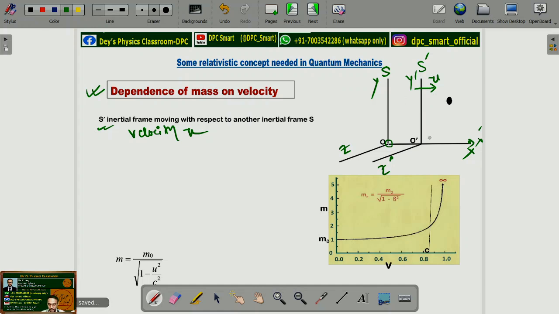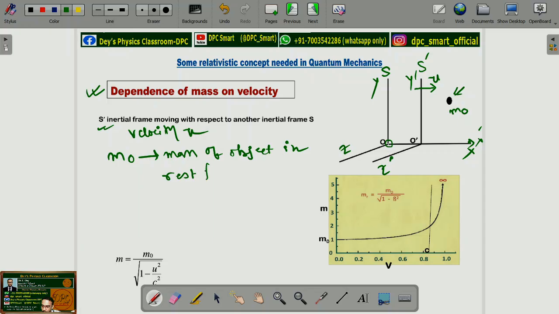And let us consider an object which has a mass of m naught, or rather we can say its rest mass m naught, with respect to S prime frame, and it is present in S prime frame at rest. So m0 is the rest mass of the object in rest frame or S prime frame.